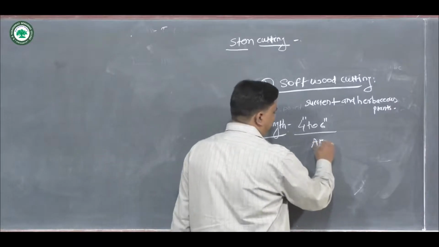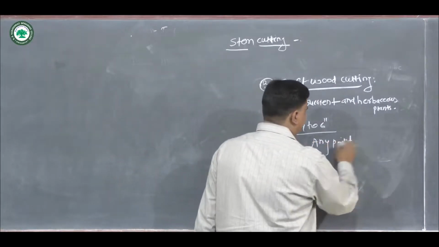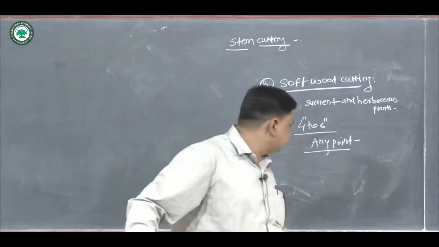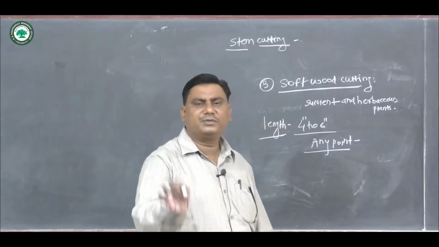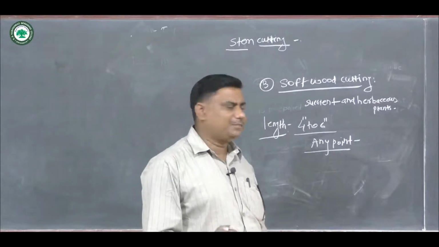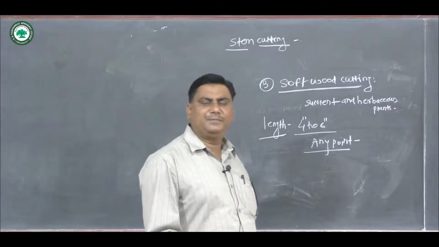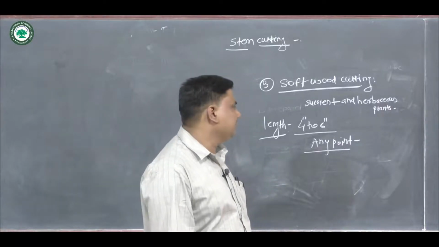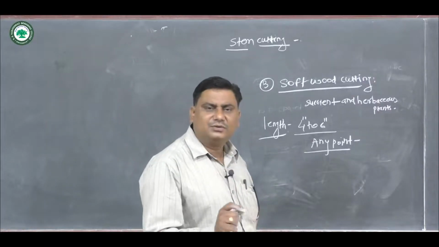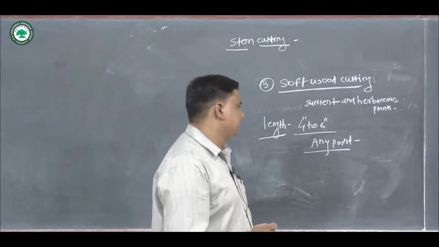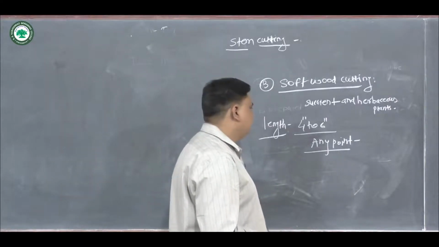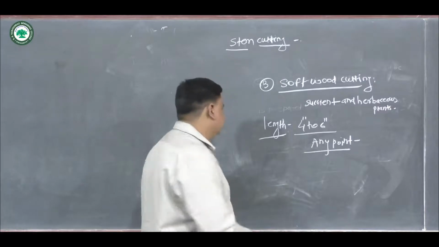Therefore it is not necessary in this type to have a particular type of cut, because from almost any part of the plant there is formation of roots. So a proper cut is not necessary in this type. Then about the leaves,